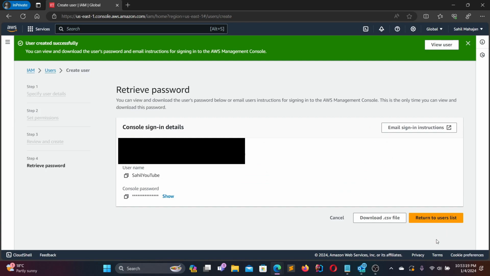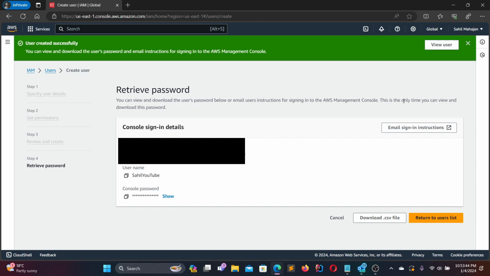As you can see, the user has been successfully created, and you can retrieve your password from here. Now guys, make sure that you click on show console password and you view the password that is mentioned over here. The reason being is the moment you move away from this page, you will not be able to view this password. This is a one-time view password, as it's mentioned over here.